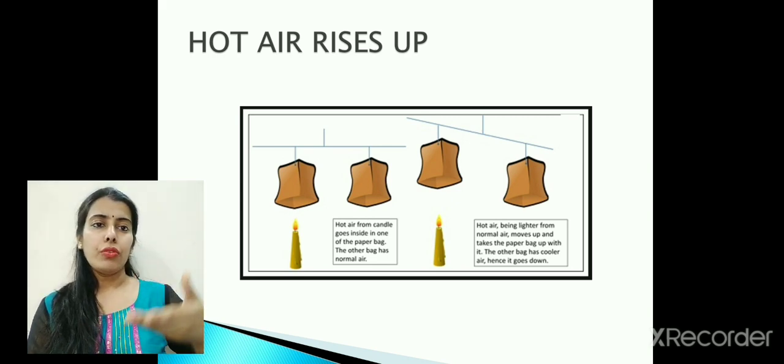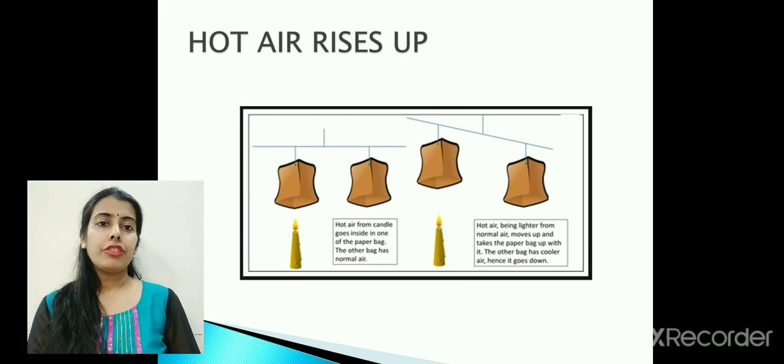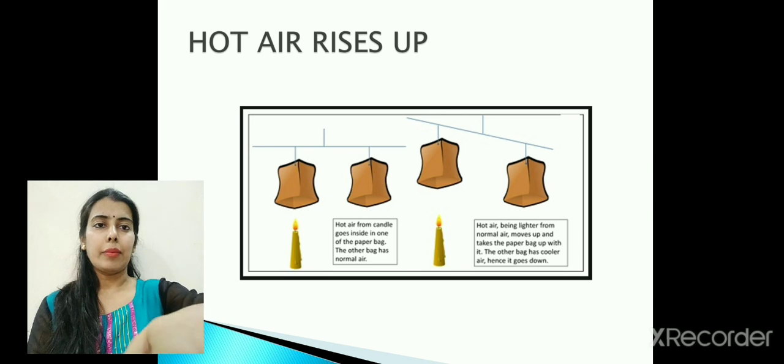So it will start moving up, which will lead to the lifting up of the paper bag under which we have kept the candle. So we can conclude again that hot air rises up.